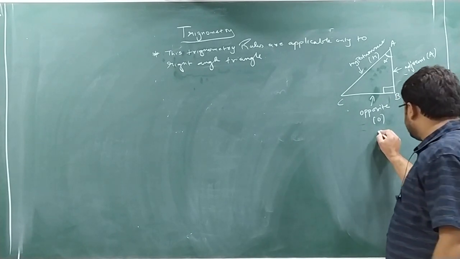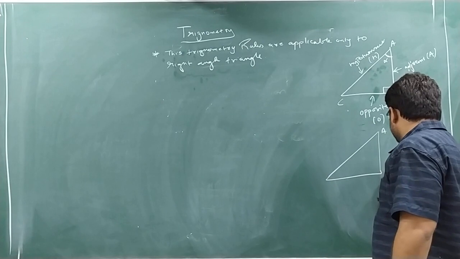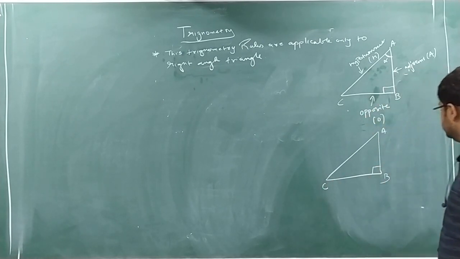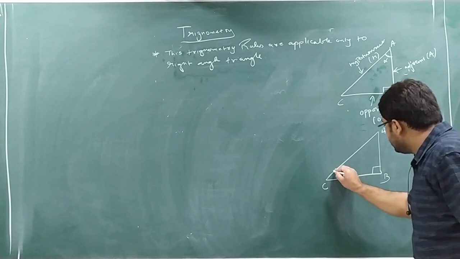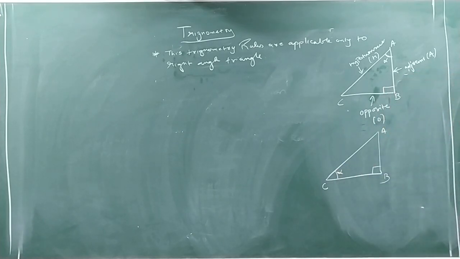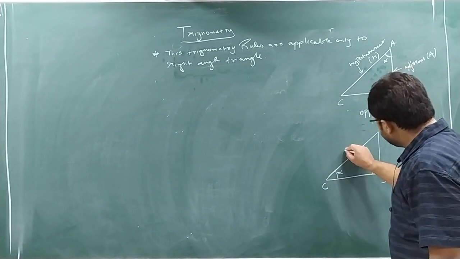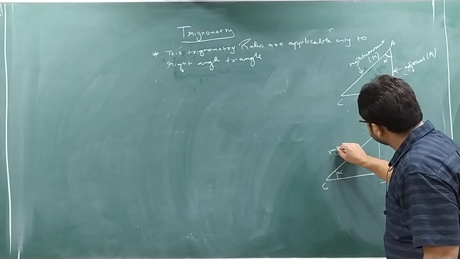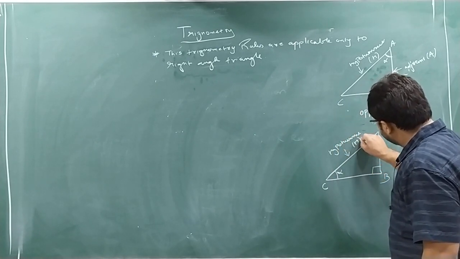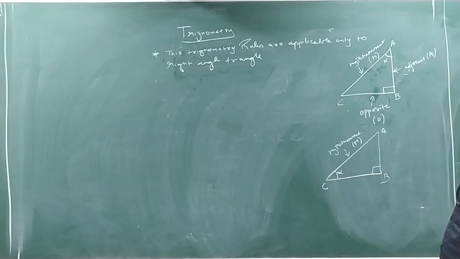If I make any other triangle, say this same triangle ABC, and this is the right angle, and now I am making the reference angle this C, which is alpha. So the side opposite to the right angle is known as the hypotenuse. Then the side opposite to the angle.